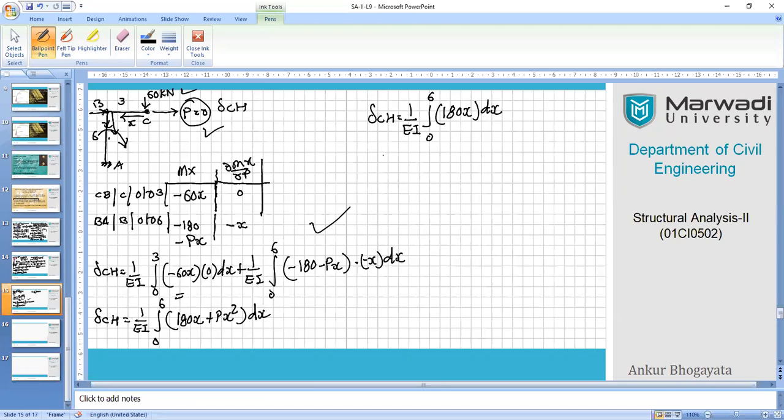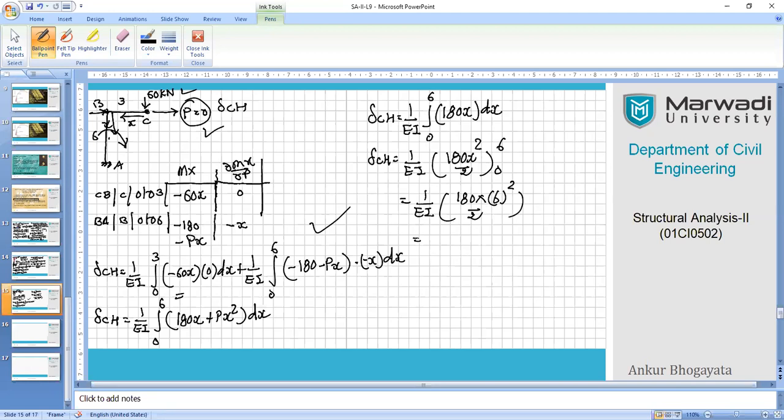Alright, so now we are ready to take integration. Delta CH equals 1 upon EI, integral of 180 x square by 2, limit is 0 to 6. So I will be getting quickly my answers: 1 upon EI, 180 into 6 square upon 2.